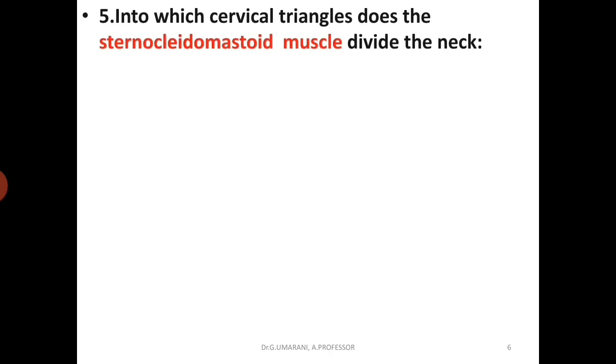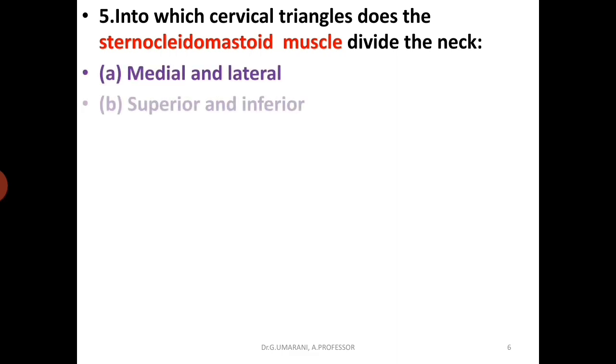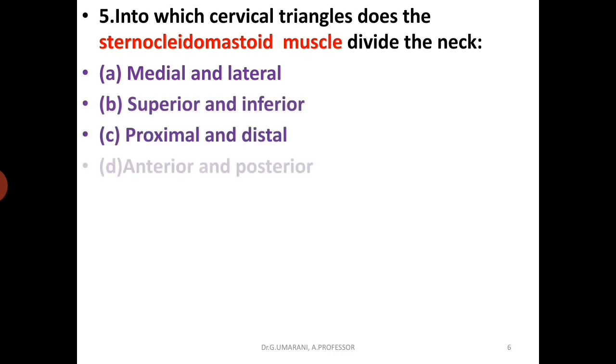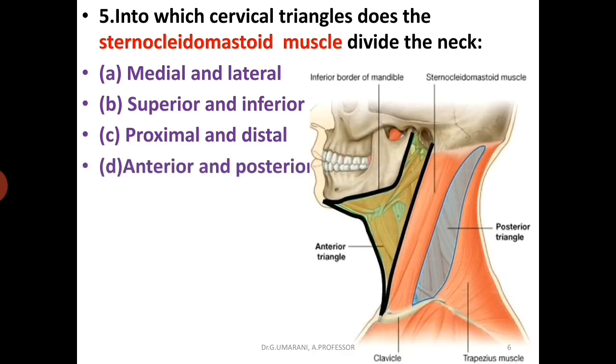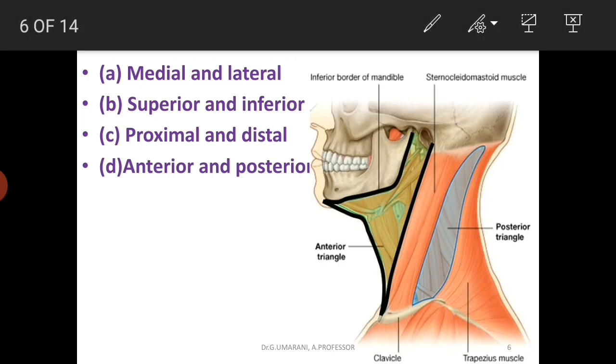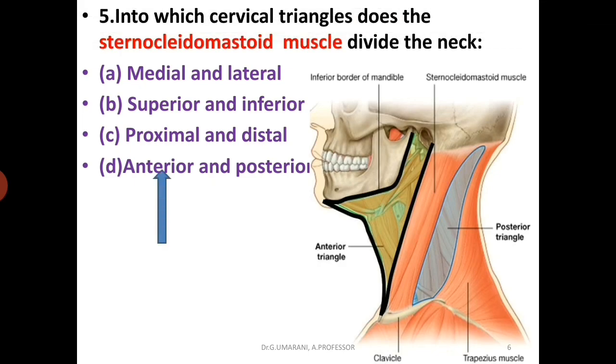Next question: into which cervical triangles does the sternocleidomastoid muscle divide the neck? Options are medial and lateral triangle, superior and inferior triangle, proximal and distal triangle, and anterior and posterior triangle. You'll see this image. You can see the sternocleidomastoid muscle, which is a prominent muscle in the neck region. It divides the neck into anterior and posterior triangles. So the answer is anterior and posterior triangle.